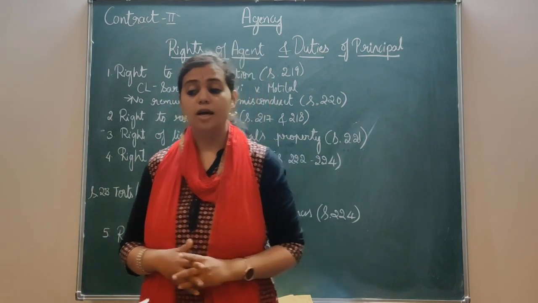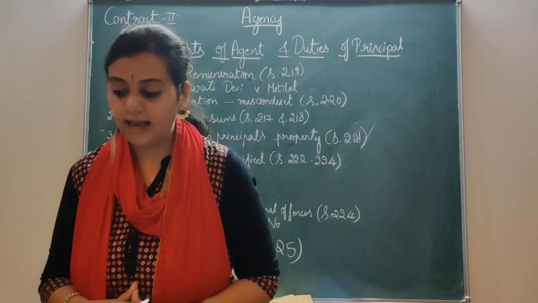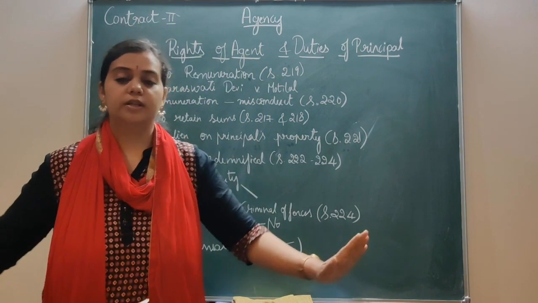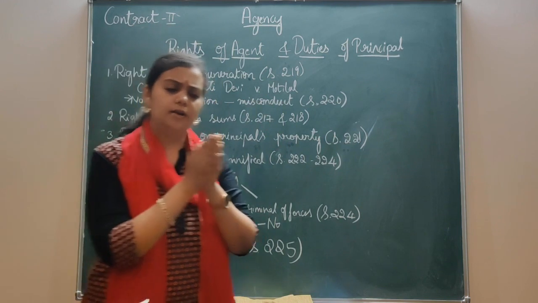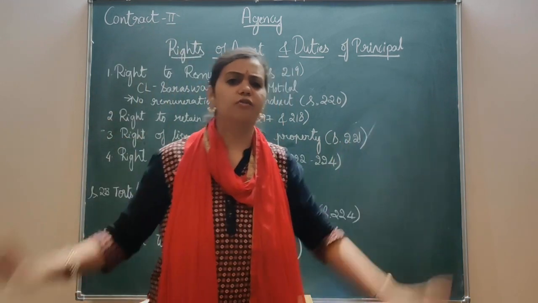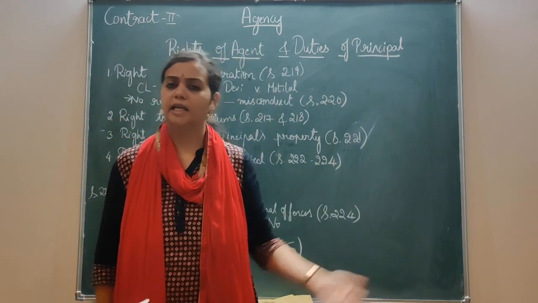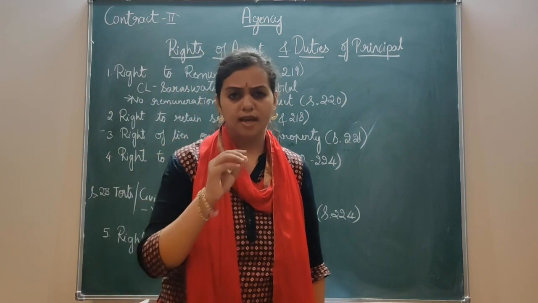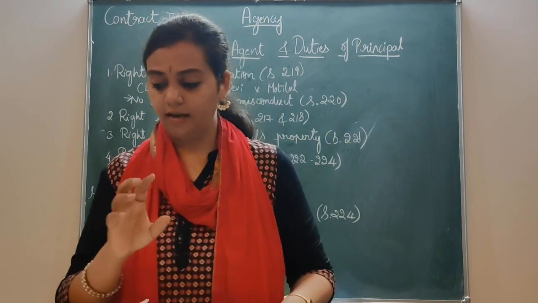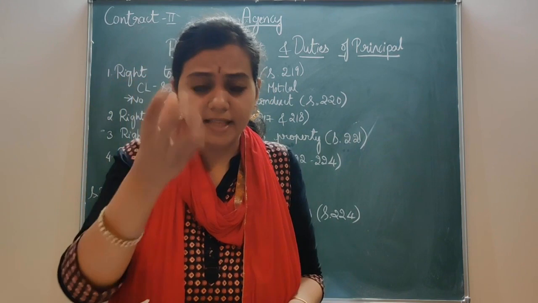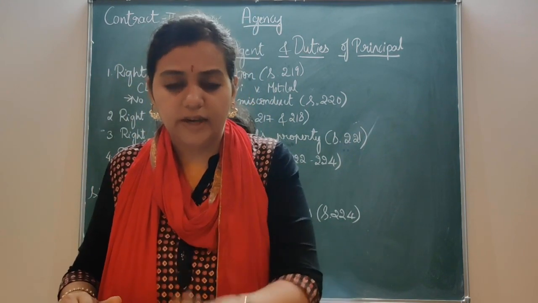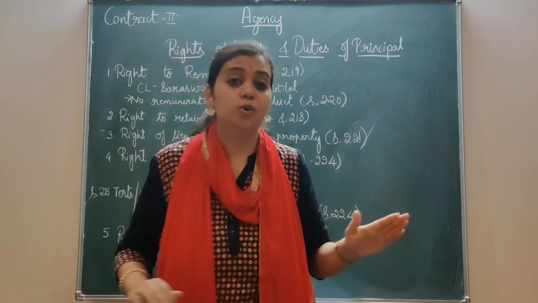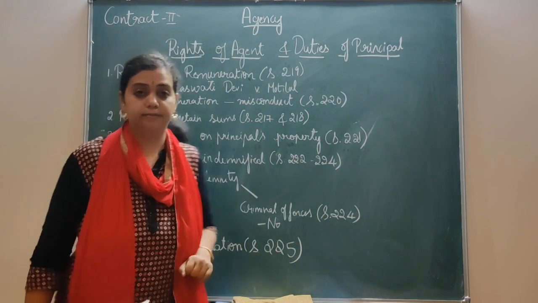The second point is when it is extinguished by waiver. He gives a waiver saying that no, I don't want to exercise the right of lien against my principal. As soon as he waives his right, whether by express or implied mode, his right of lien comes to an end.